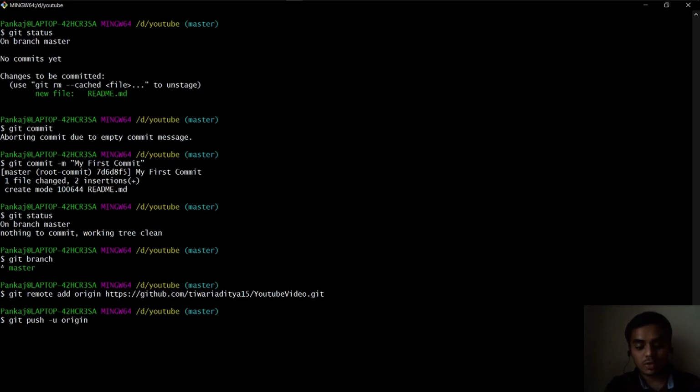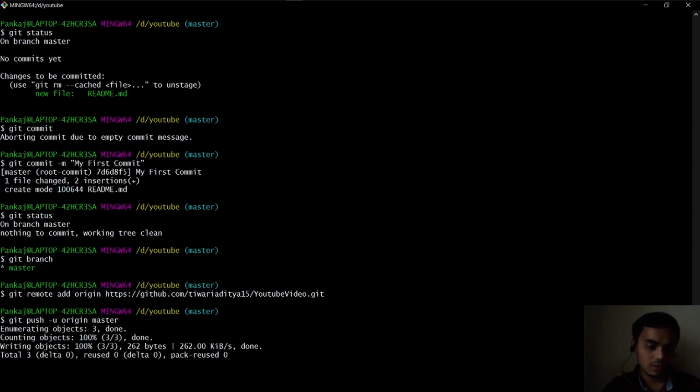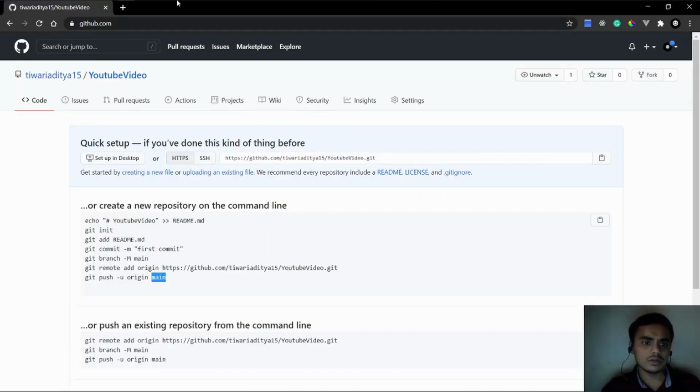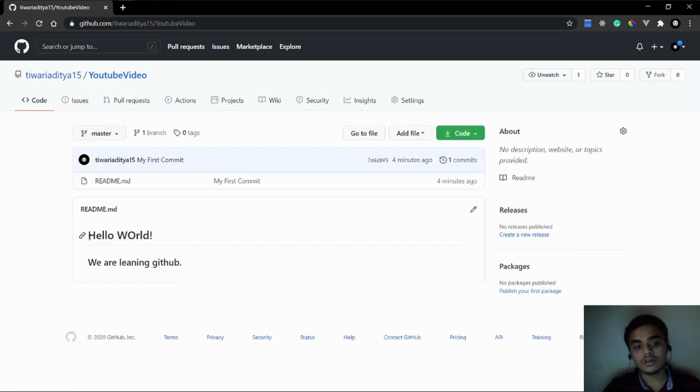Git push -u origin master. Remember, we are working on the master branch, so we are going to push the master branch to our GitHub. Now it is probably going to ask. It sometimes asks, because if you're pushing your code for the first time, it is going to ask for the credentials that you used to sign up on GitHub. So you just put them there. That's it. Nothing really complex here. Now if I refresh, the changes should be here.